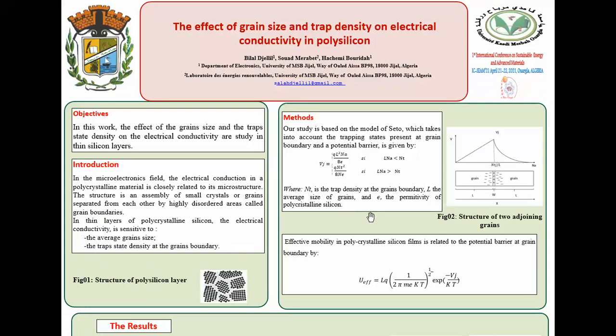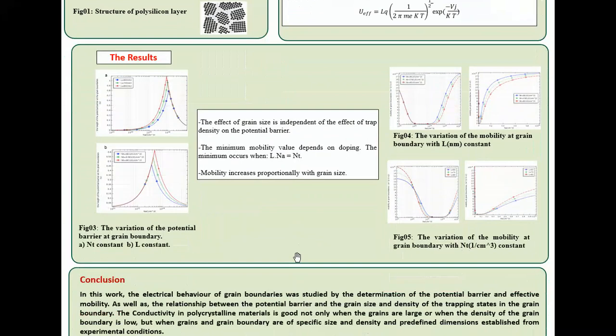We are using the model of Seto to calculate the potential barrier height and the effective mobility at the grain boundary. The results are shown in figure number 3, where first we have the grain size as a variable, and second we have the density of states as a variable.